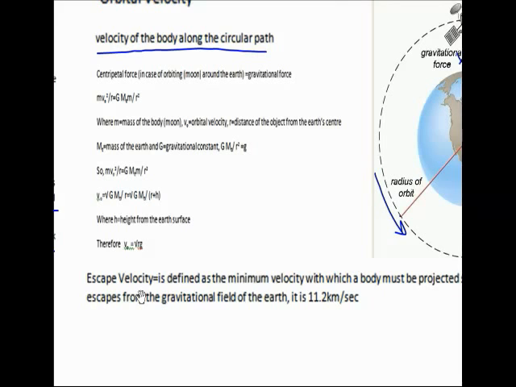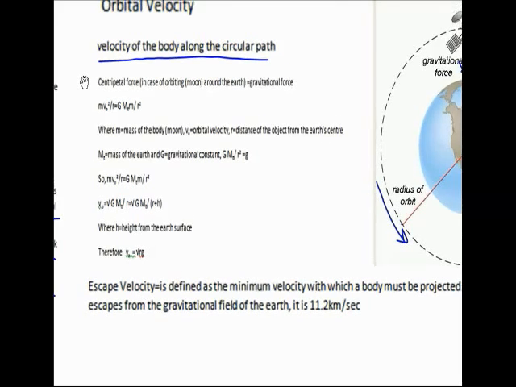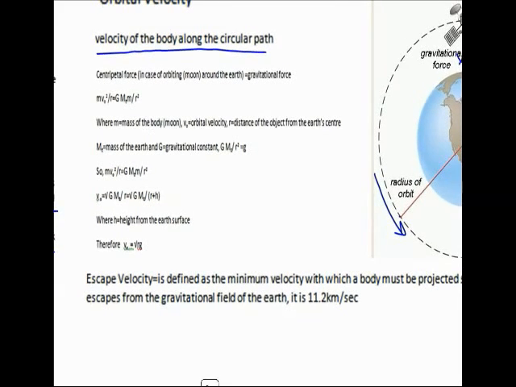We already know that the centripetal force is used when an object moves in a circular orbit. For example, in this case, the centripetal force on the moon is equal to the gravitational force. That is, the centripetal force is given by m v naught square divided by r, which is equal to M e into m divided by r square, as per the universal law of gravitation.